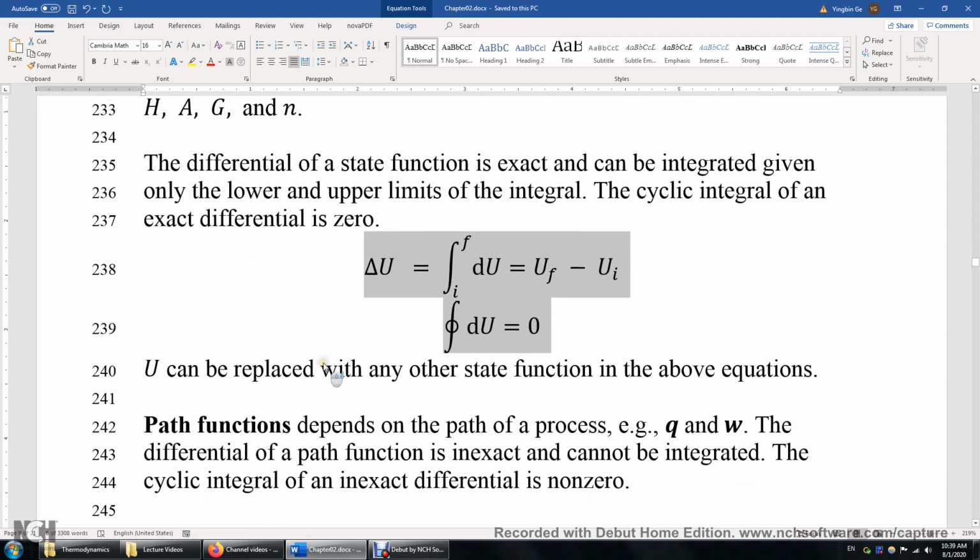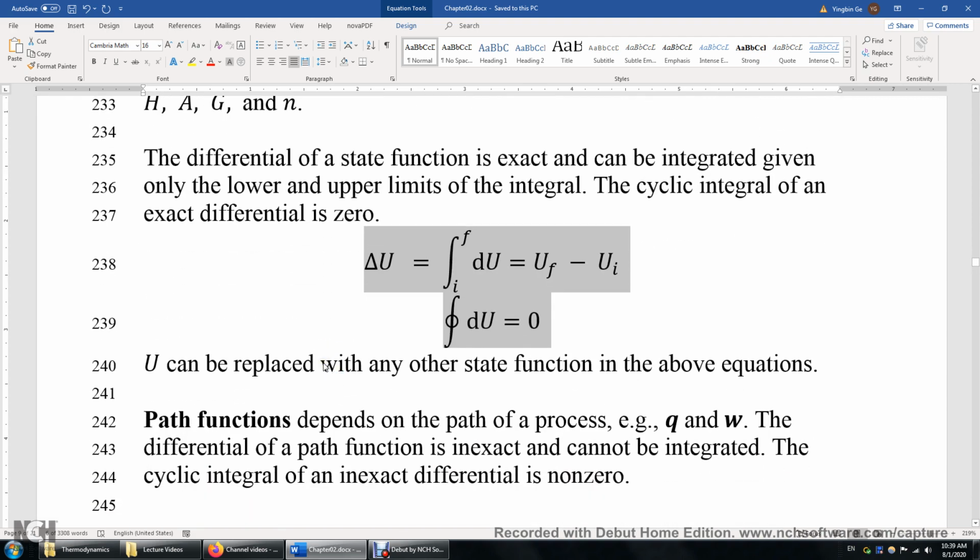What about path functions? They depend on the path of a process. For example, heat and work. The differential of a path function is inexact, and we cannot integrate those inexact differentials given only the lower and the upper limits of the integral. We have to know the entire path, the integral path or the process. We need to know how the system changes from its initial state to the final state. And the cyclic integral of an inexact differential is almost always non-zero.